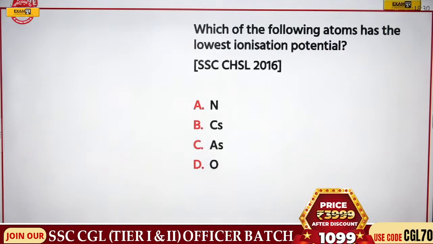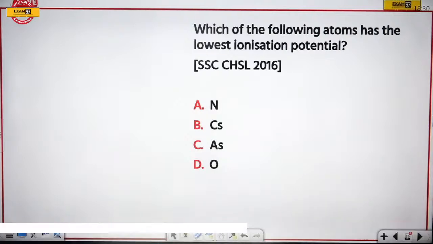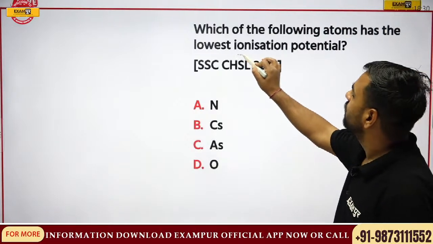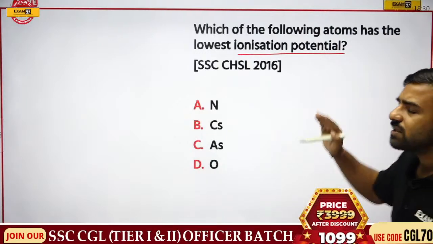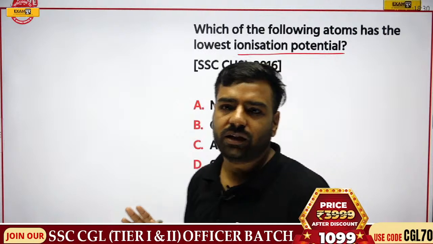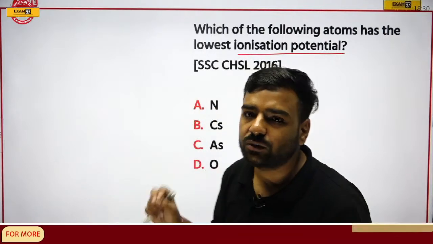Next, we have a question. Which of the following atoms has the lowest ionization potential? Now, what is this ionization potential? Let's have a look. I was discussing electronegativity and electropositivity. We have understood what metals and non-metals are, and how these electrons are donated.